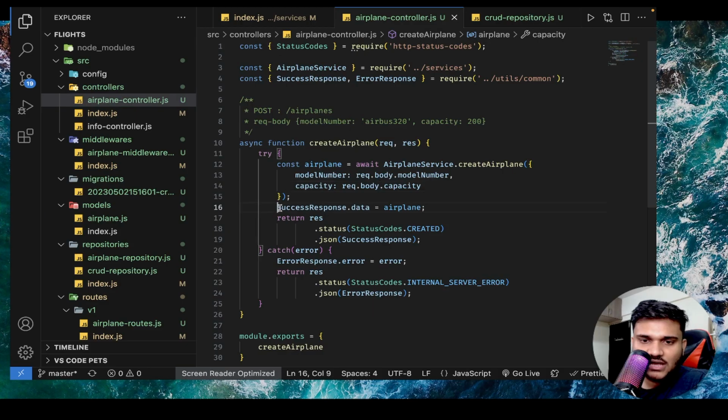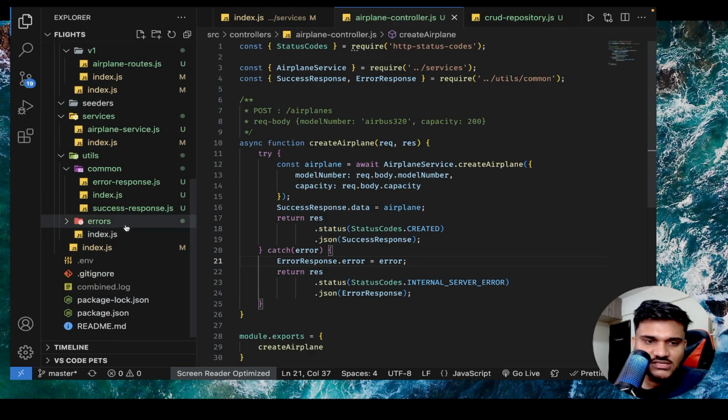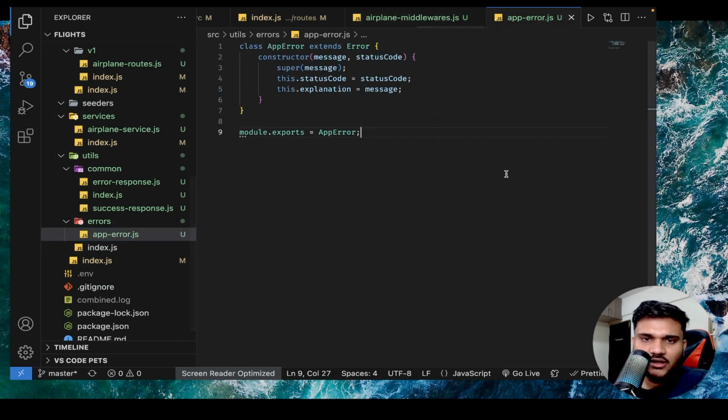Where we are just having a success response and error response, and we are just configuring that response. Every time configuring the same plain object doesn't make a lot of sense, right? So this was one cleanup that I wanted to do. Now, after this, I'm going to use this app error class that we have prepared and try to write meaningful errors, starting from the repository layer, then service layer, and then the controller.